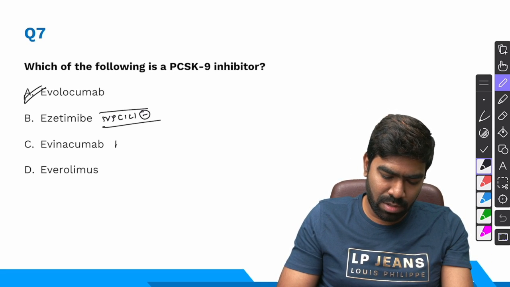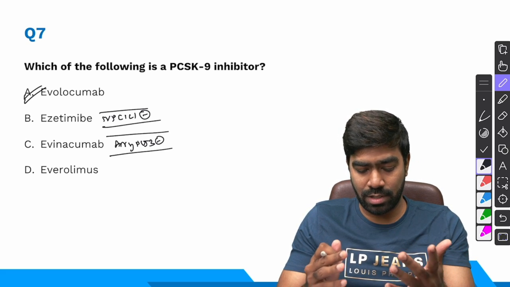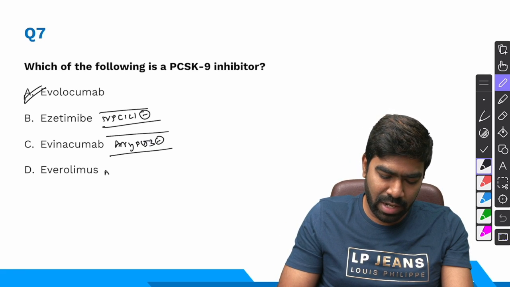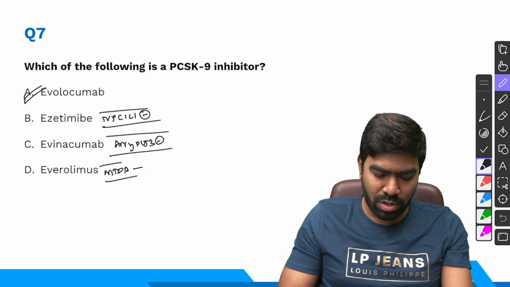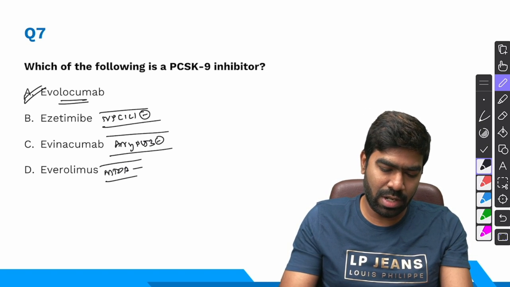And evinacumab is a modern drug, an ANGPTL3 inhibitor, which is typically approved for cases of familial homozygous hypercholesterolemia. And everolimus is basically an mTOR inhibitor. It is an immunosuppressive drug and it has nothing to do with dyslipidemia. So the right answer for this question is option A, evolocumab.